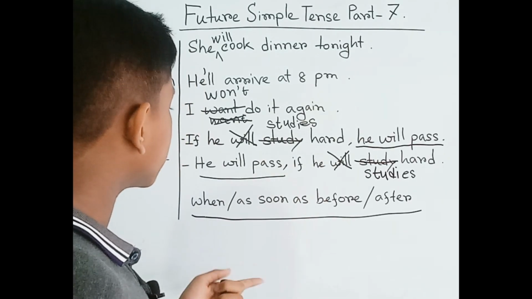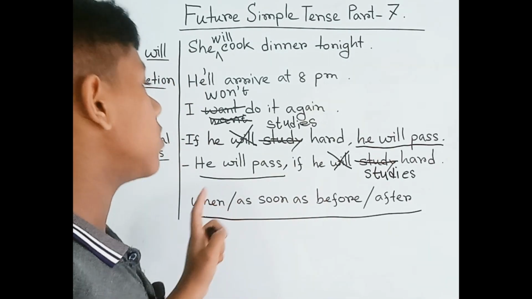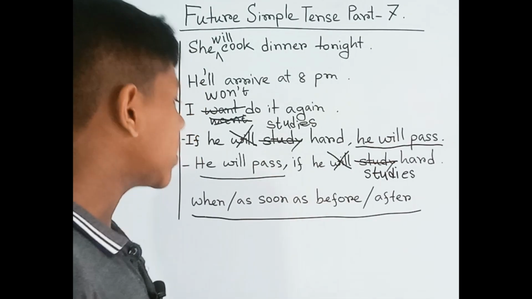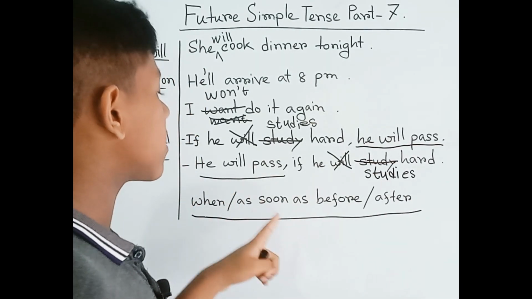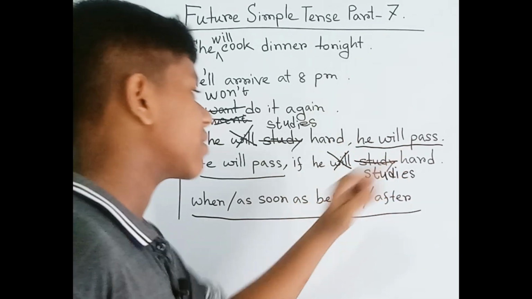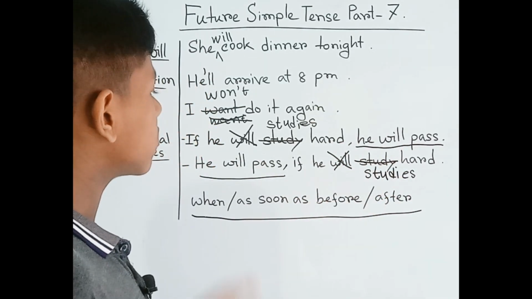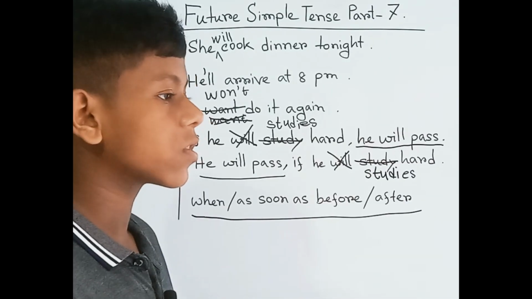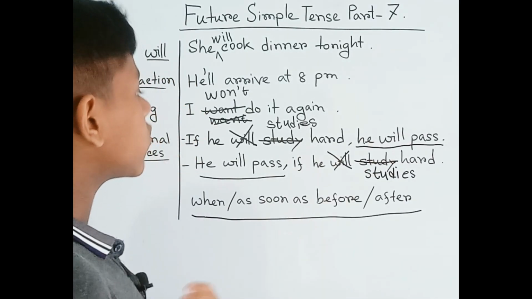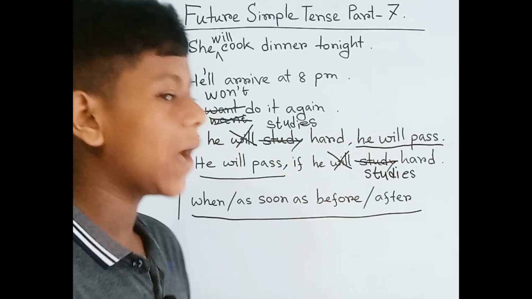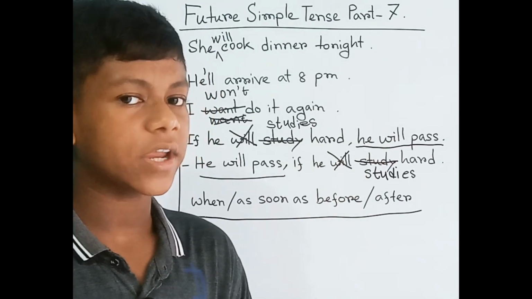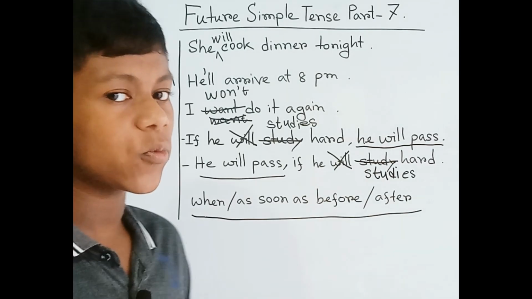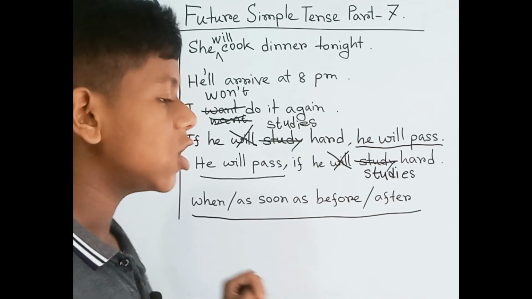It's the same here. As soon as he studies hard, he will pass. Also correct. But if you want to switch it up, you can say he will pass as soon as he studies hard. Also correct. You can also say after he studies hard, he will pass, which is also correct. But you can't say after he will study hard, he will pass, which is not correct. So by following the conditional sentences, you can create many types of sentences with this.